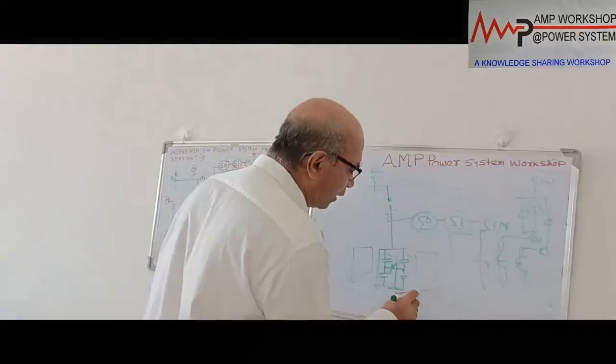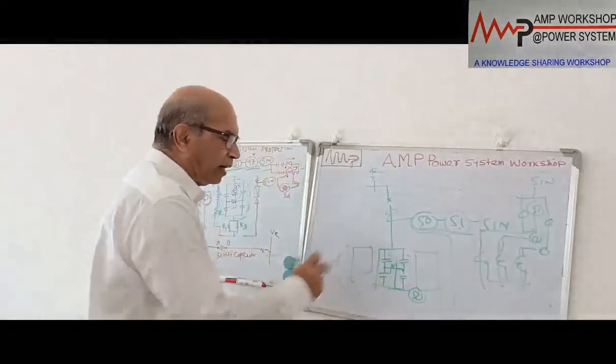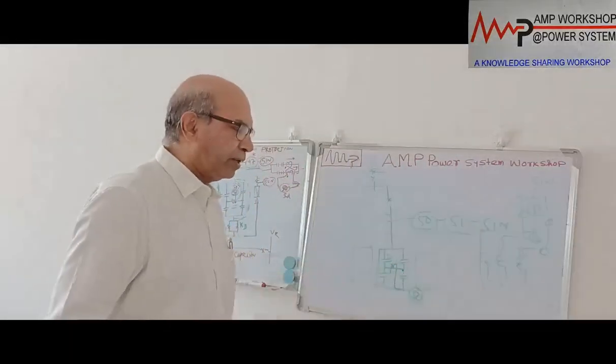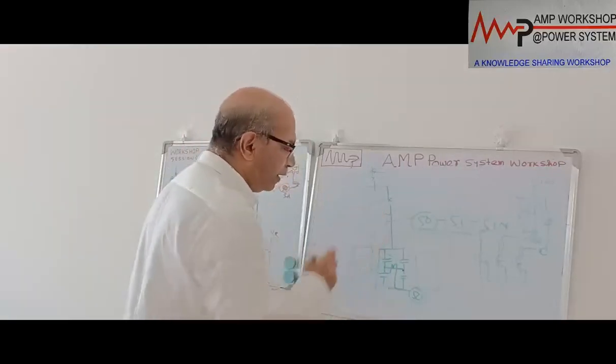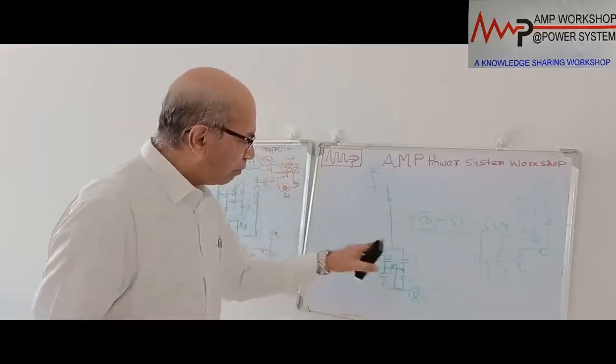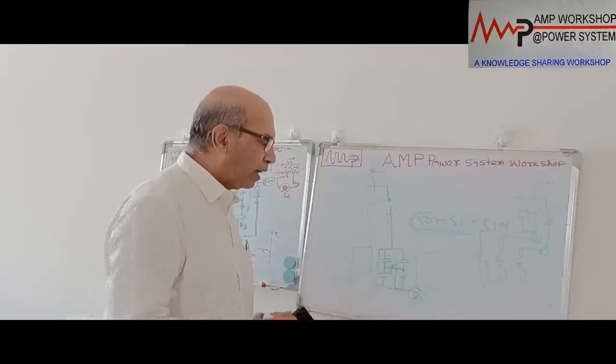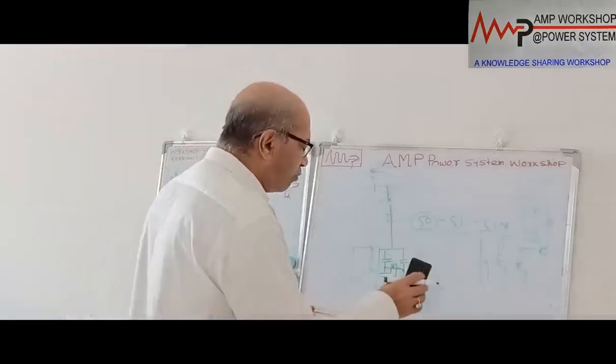So this CT will instantly monitor the differential current over here, and it will protect. That is one way we can do it. All the protection will trip this breaker. Okay. So this is one way we can protect this system from the internal earth fault. This is one way. Another way we can do.